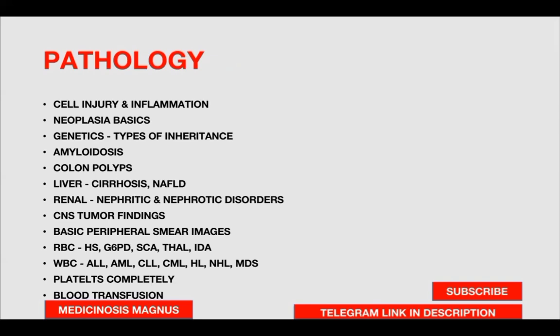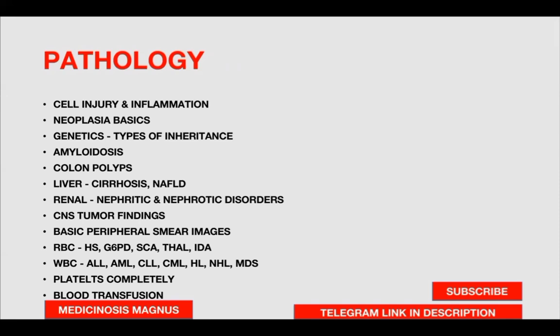Genetics, types of inheritance is very important. Most of the times you get a question in this. Amyloidosis and the type of amyloid seen in each disorder. Colon polyps, it's very, very important. Liver cirrhosis and non-alcoholic fatty liver disease. In renal, nephritic and nephrotic disorders.